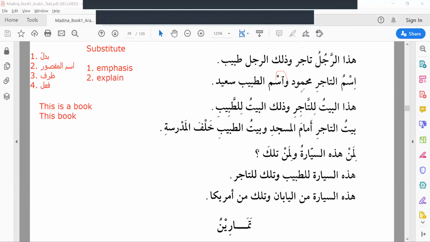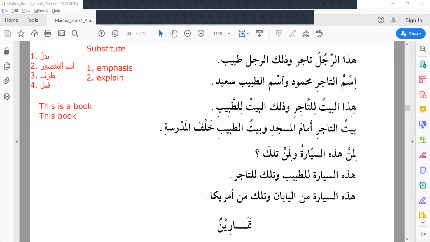If it comes in between, we will not read it. Okay. Ismut Tajiri Mahmudun. Tajir's name is Mahmud. Tajir means merchant. Wasmut Tabibi Sa'idun. Doctor's name is Sa'id.